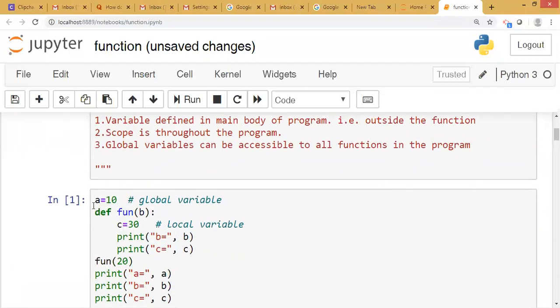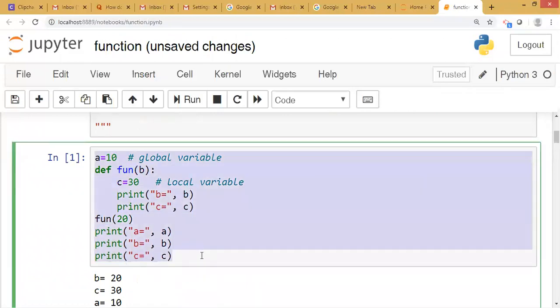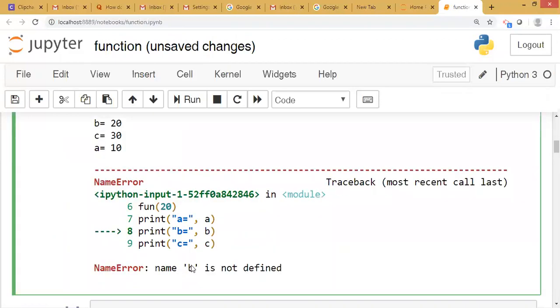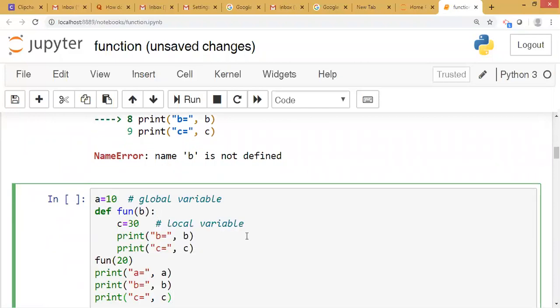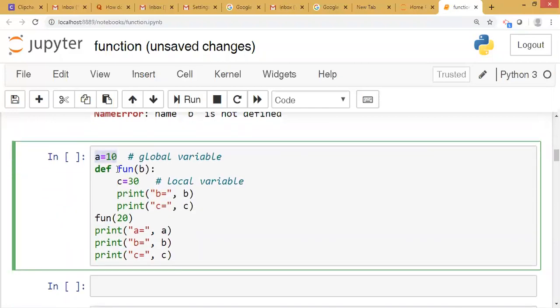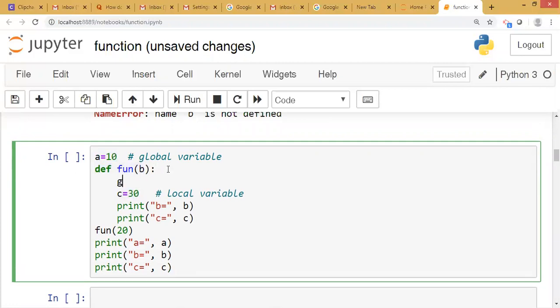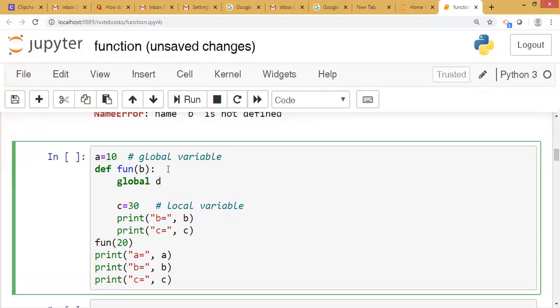For example, suppose we will copy this program, Control C, Control V. c is a local variable inside the function. Here I will define one global variable d, global d, and now d is equal to 40. This d has now become a global variable because we used here global statement.